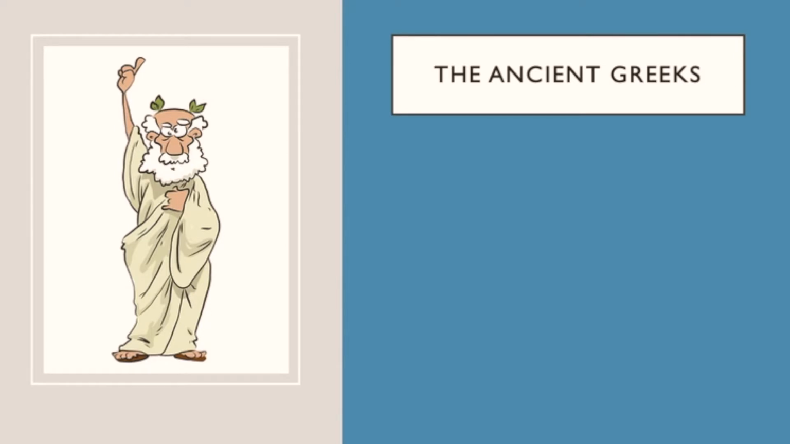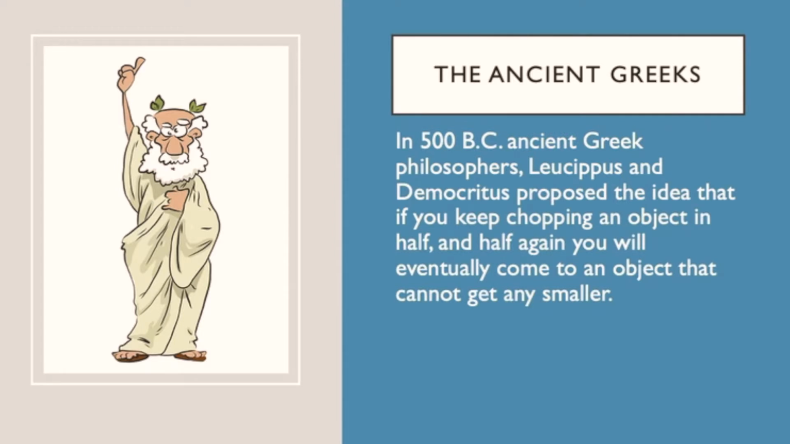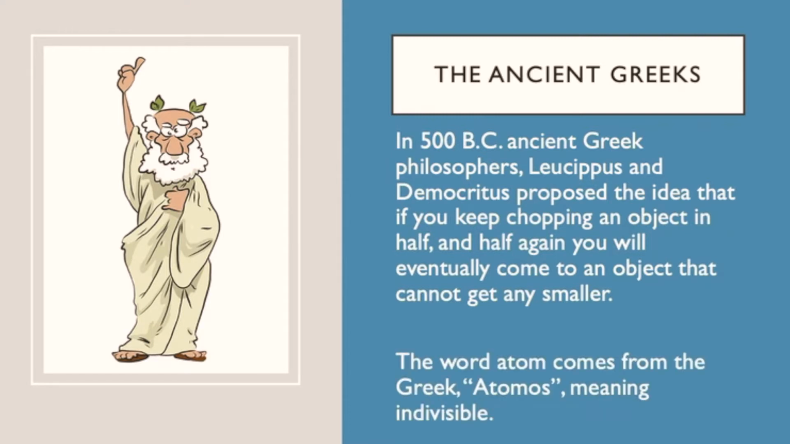So let's go back in time. Let's look at the ancient Greeks and what they had to say about all of this. In 500 BC, ancient Greek philosophers like Leucippus and Democritus proposed the idea that if you keep chopping an object in half and half again, you will eventually come to an object that can't get any smaller. The word atom comes from the Greek atomos, meaning indivisible. In other words, it cannot be divided anymore. So that was our first sort of theory of what an atom might be, or what the smallest thing might be.